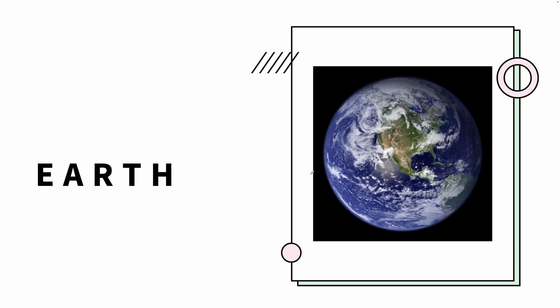Then we have Earth. This is our home. It is the third planet from the sun and it is located about 150 million kilometers from the sun.